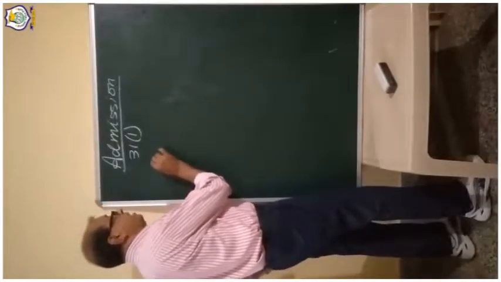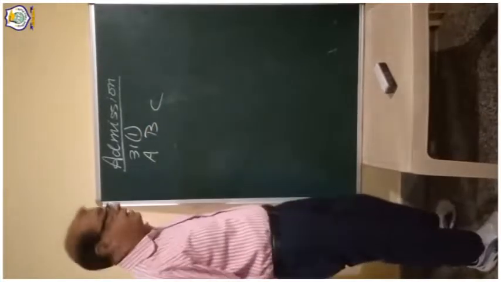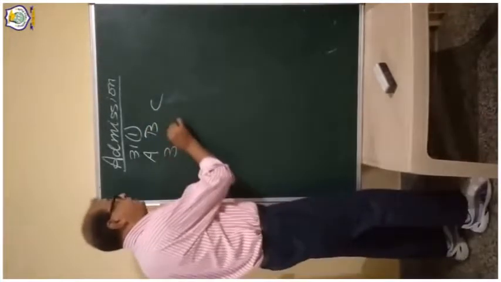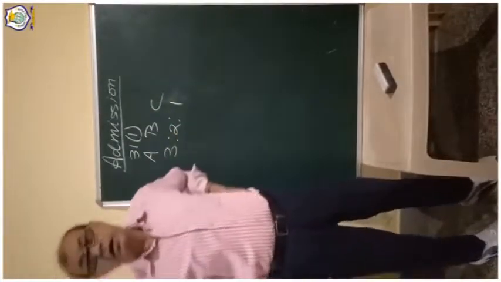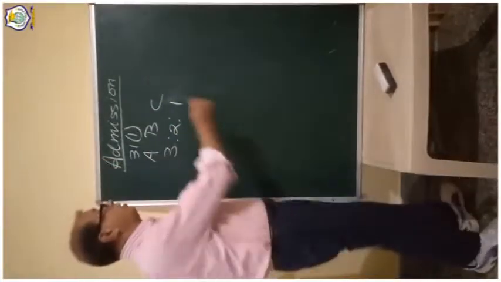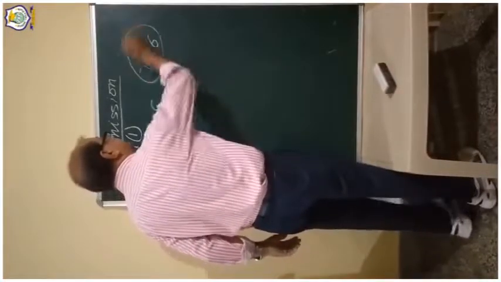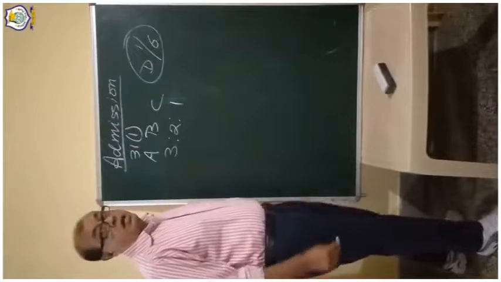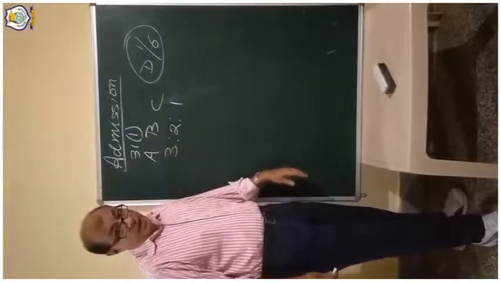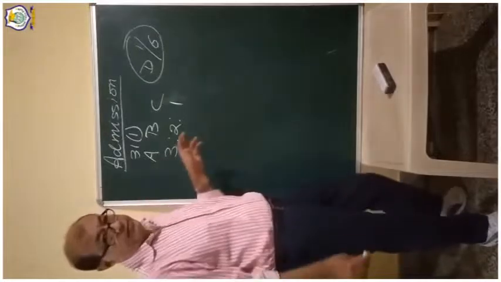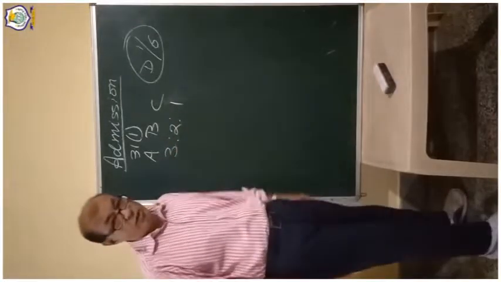Listen carefully. Suppose A, B, C are partners running their business with the ratio 3:2:1.